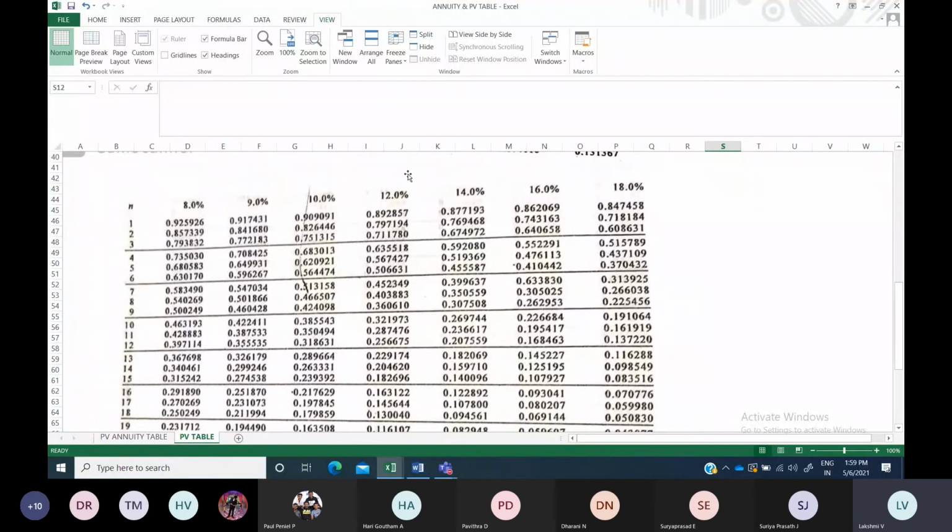Now again, it is 12% only, and number of years it is 4 years only. So this is the 4 years, and if you see 12%, it is 0.6355. Okay, so if you want to round up based upon the value, you can round up also. So here it is 0.6355. Now this value only you have to take. Can you see the value?